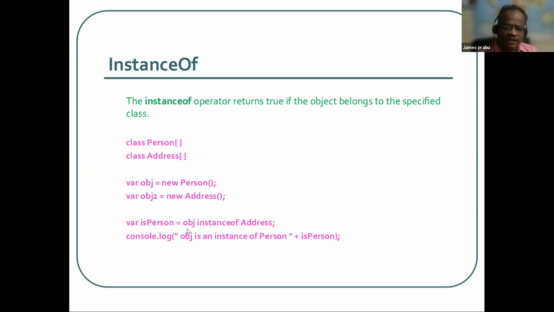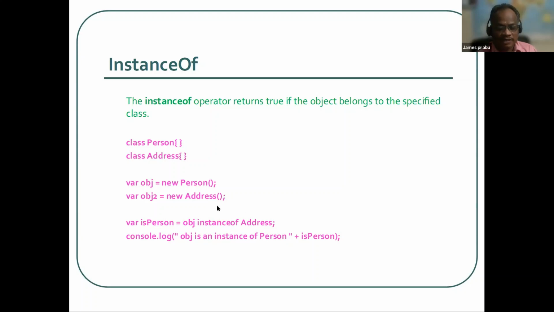So when we write the code, if you have confusion about which class object one is an instance of, person or address, that time the instanceof keyword will return true or false. So now we are asking, object one instanceof Address, and the result will be assigned here. It shows false because object one is an instance of Person, but here we are asking instanceof Address.